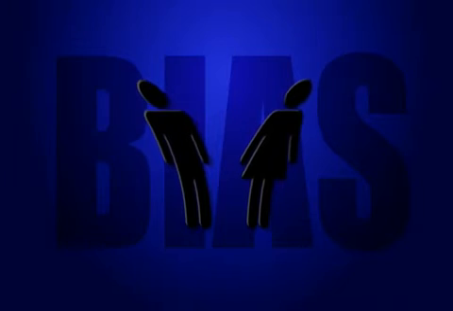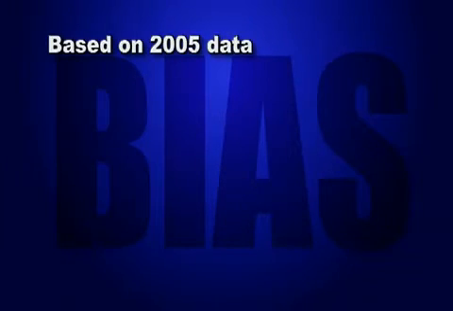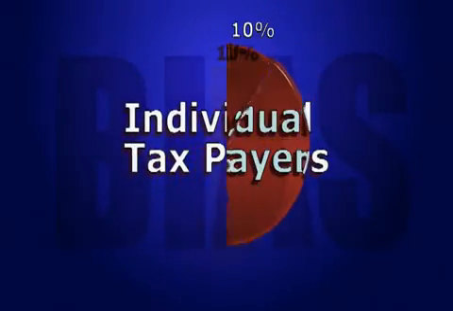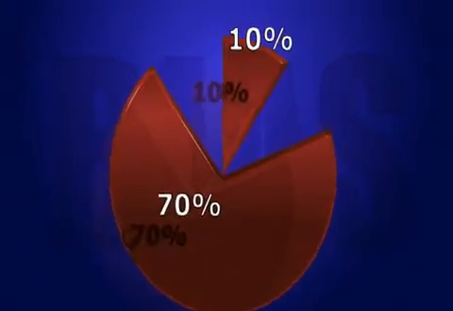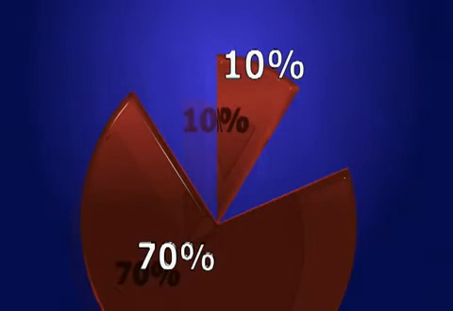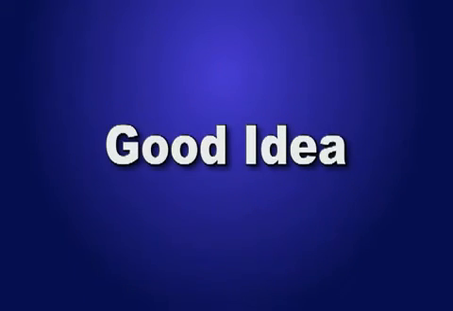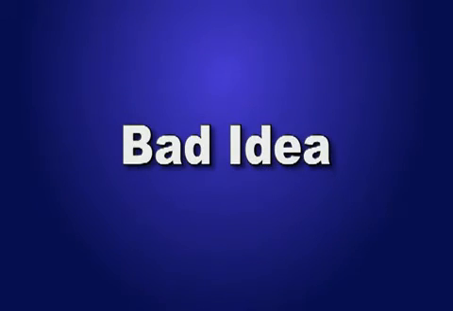with different impressions. For example, based on 2005 data, in the United States, the top 10% pay 70% of the income taxes. One might see this and think that the top 10% is being unfairly taxed and paying too much of the tax burden, while another person might see this as further proof that the rich make way too much money and should be taxed even more. And some might see this as a little of both. As another example of a bias, you may dismiss a good idea because it came from someone you dislike.